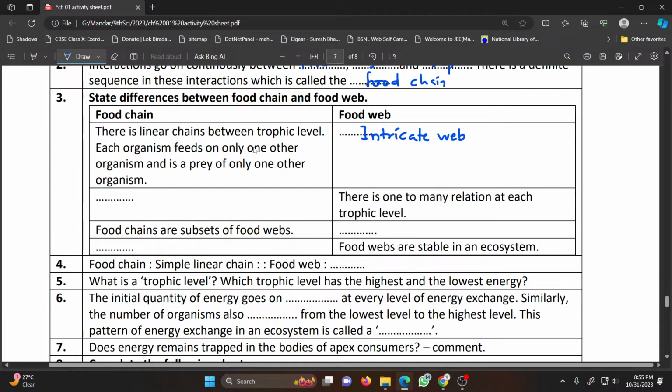In case of food web there is a one-to-many relation, whereas in food chain there is a one-to-one relation. Food chains are subsets of food web, and food web contains many interlinked food chains. Food webs are stable in ecosystem. Food chains are generally unstable. Food chain is a simple linear chain. Food web is an intricate web. Intricate means complex web.